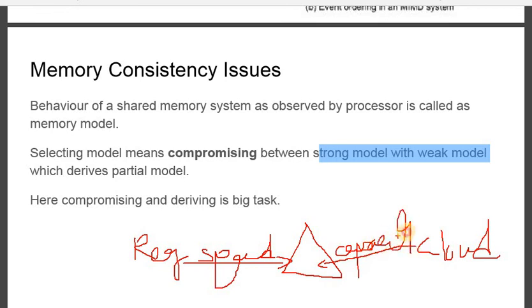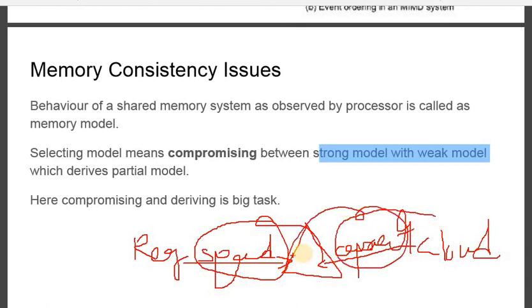So what is my target? I want to build a system, a concept, which will not be 100% equal to the speed of a register, nor equal to the capacity of cloud, but I will include a speed factor from the register side and a capacity factor from the cloud side and derive something. So I am making a compromise between the real facts of registers and clouds.